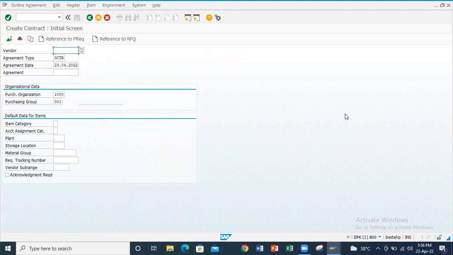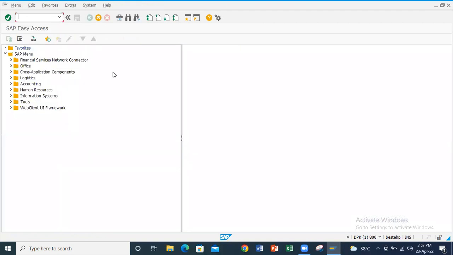Next, the scheduling agreement. A scheduling agreement is a long-term outline agreement between a vendor and an ordering party over a predefined material or service which is procured on predefined dates over a framework of time. So in a scheduling agreement, we are only sending the schedules of the PO to the vendor.